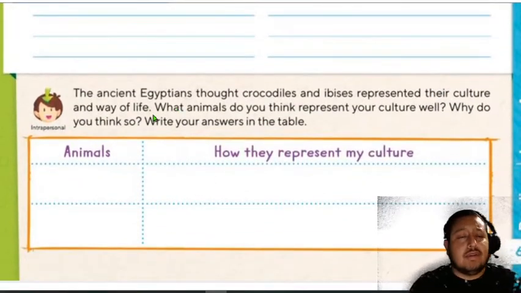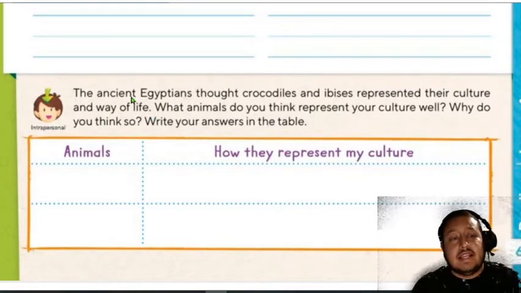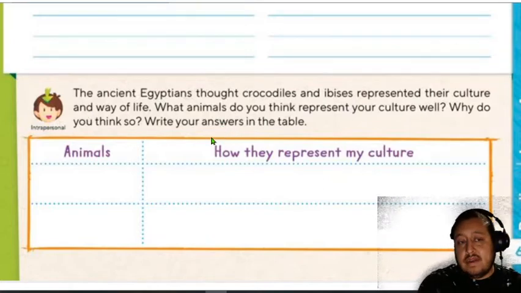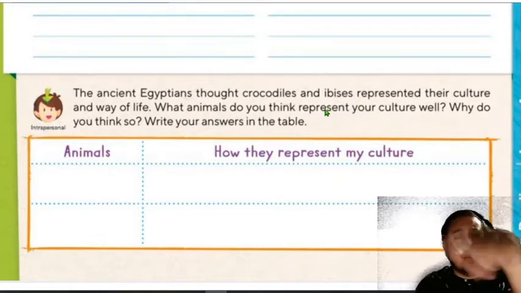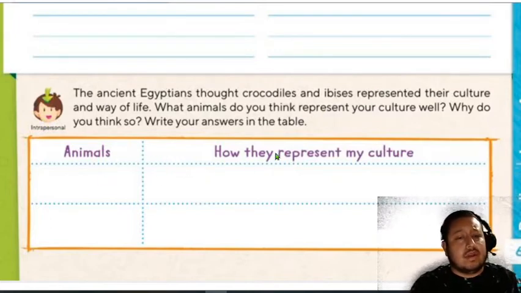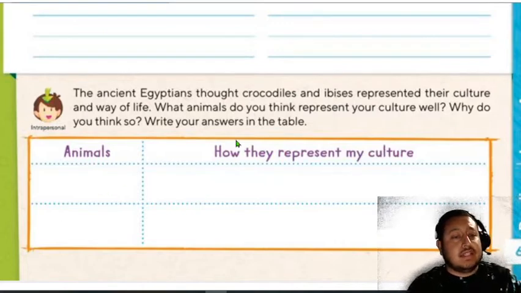And the last activity of today, guys, we almost finished. The ancient Egyptians thought crocodiles and ibises represented their culture and way of life. What animals do you think represent your culture well? Why do you think so? Right? So write your answers in the table.